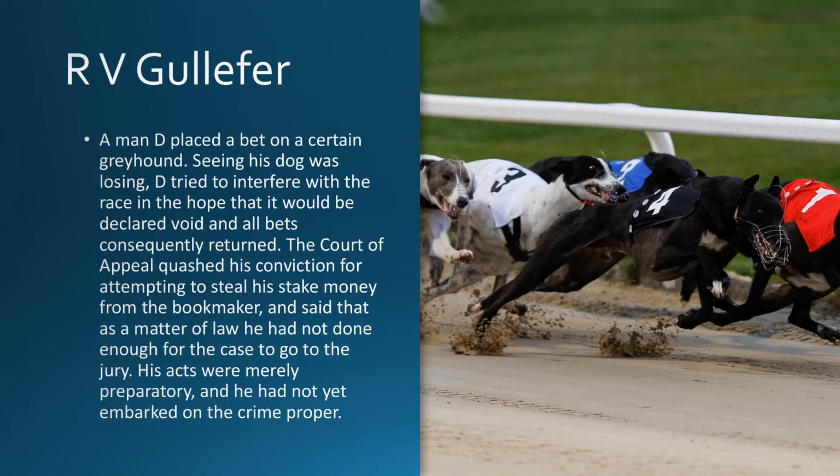He'd not yet embarked on the crime proper. So in this case, perhaps going a little bit further, trying to actually ask for his money back might have been in the commission of the crime, and that might have been where the attempt occurs. So this was merely preparatory to the crime he tried to commit.